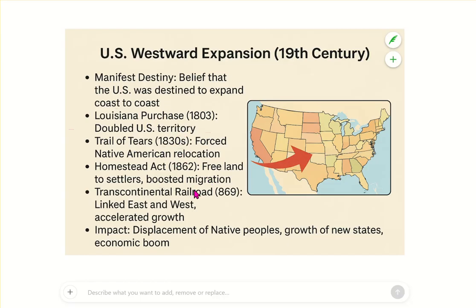It's not free of errors, as you can see here. The Transcontinental Railroad apparently happened in the ninth century sometime, but overall it's actually quite good. But I hope you probably noticed the main issue, and the main issue here is this map. This map has an arrow which apparently goes from west to east, whereas obviously the arrow that we need should be going from east to west. And so this isn't working.